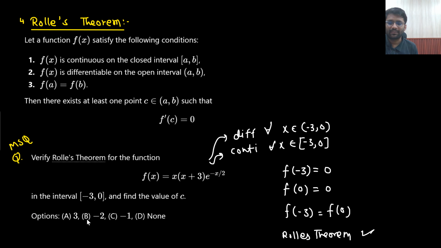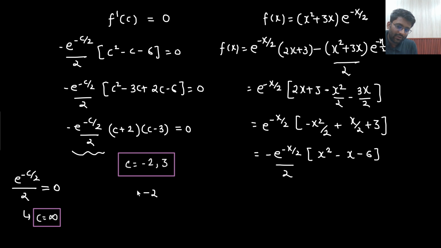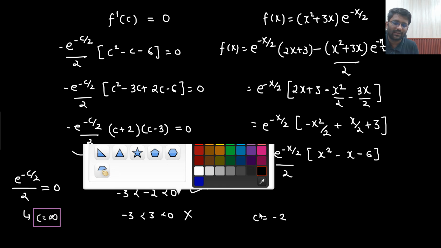So will that be the answer? Sir, minus 2 and 3, both will be the answer. No, this 3 will not be the answer. Why is that so? Because, sir, minus 2 belongs to the interval minus 3 comma 0. Yes, but 3 does not belong to this interval. That means the only answer is c equals minus 2.